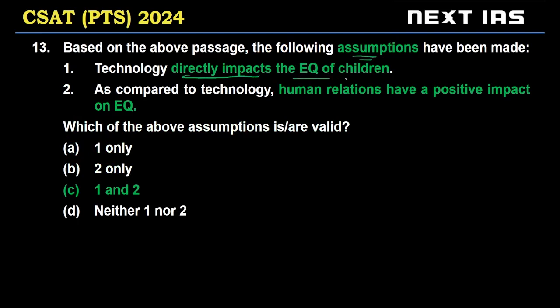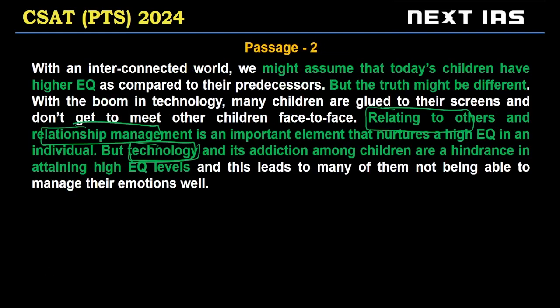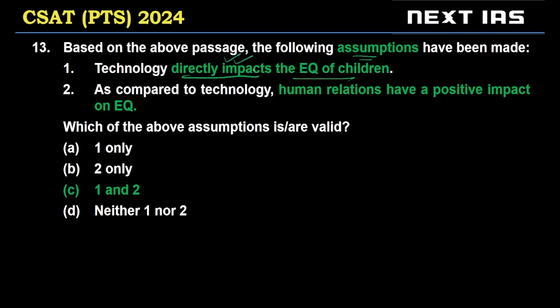Technology directly impacts the EQ of children. Now, this is based on this sentence: technology and addiction among children are a hindrance. So directly impacts is a valid assumption. If I said technology does not impact, the passage would have been invalid, right? So this tells me that statement one is a valid assumption.